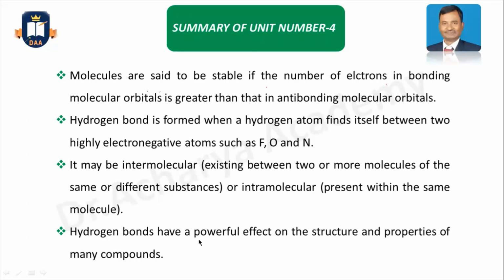Hydrogen bonds have a powerful effect on the structure and properties of many compounds. And we know commonly that when water forms ice, hydrogen bonding happens between the water molecules. This is another example of intermolecular hydrogen bonding.